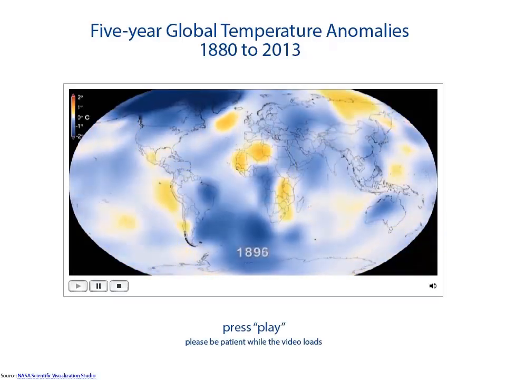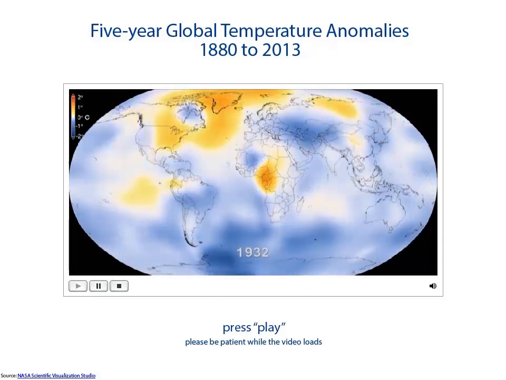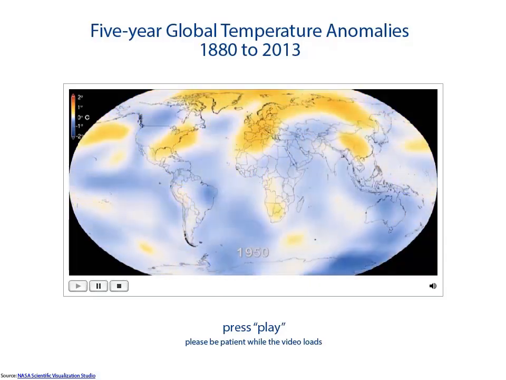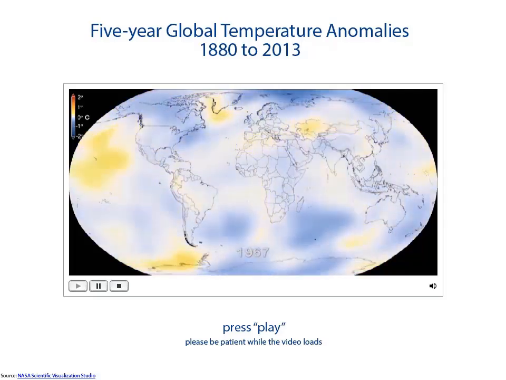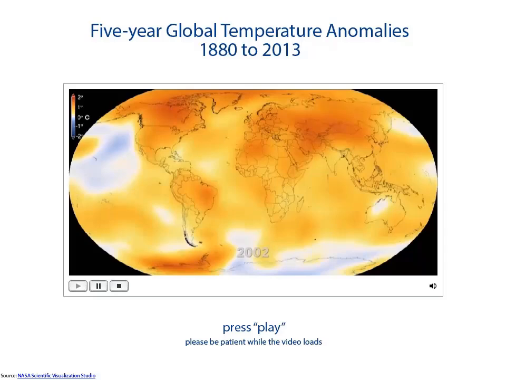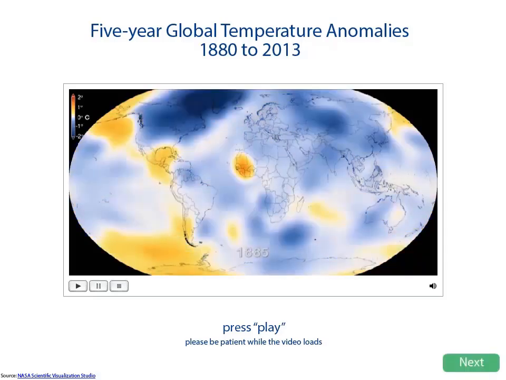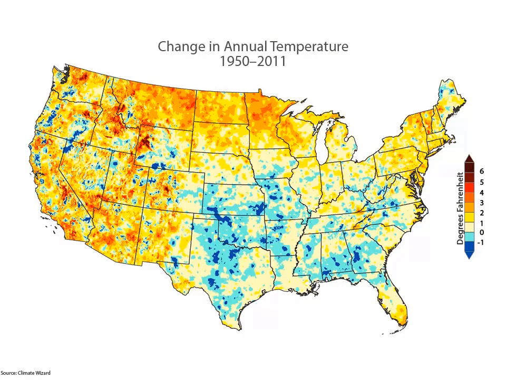The average annual temperature in the United States has increased over the last century, and most of this warming has occurred since the 1970s. In fact, each decade since the 1980s has set a new record for the warmest decade on record. The average temperature in the United States has risen more than 2 degrees Fahrenheit in the past 50 years.